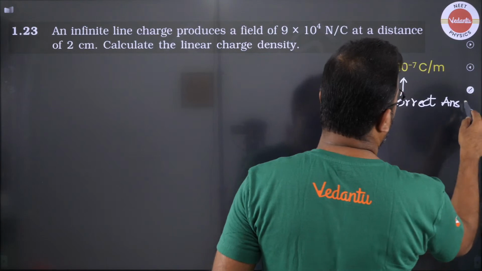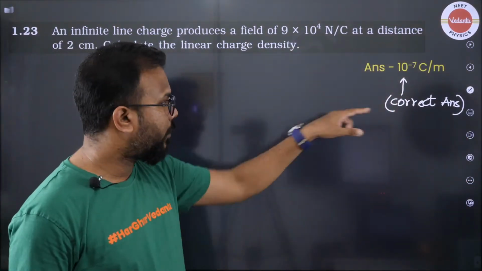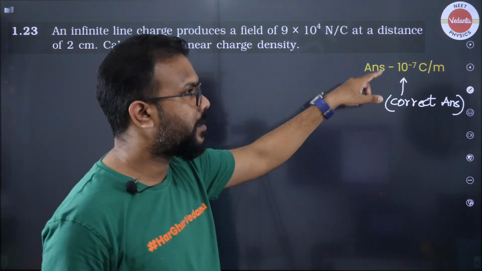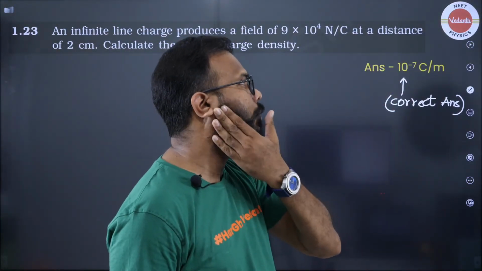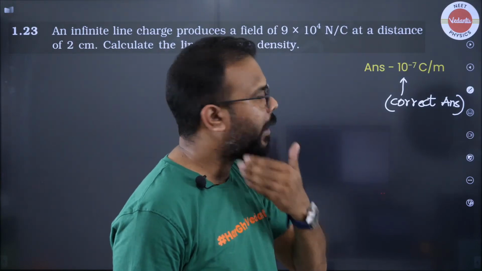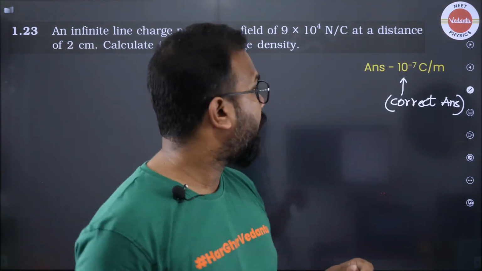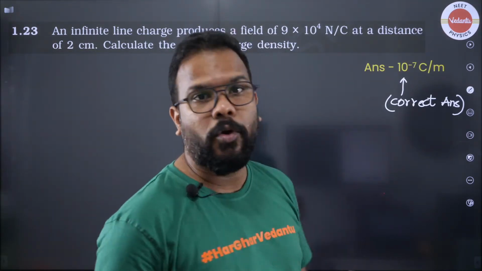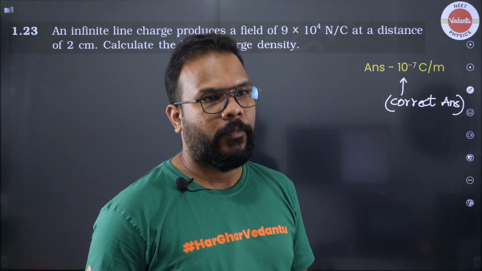So if you have gone through the exercise, then you will find out that the answer is given as 10 nanocoulomb or something like that. So this is not correct. They have given 10 microcoulomb as the answer, which is not possible. 0.1 microcoulomb is the answer. Okay.